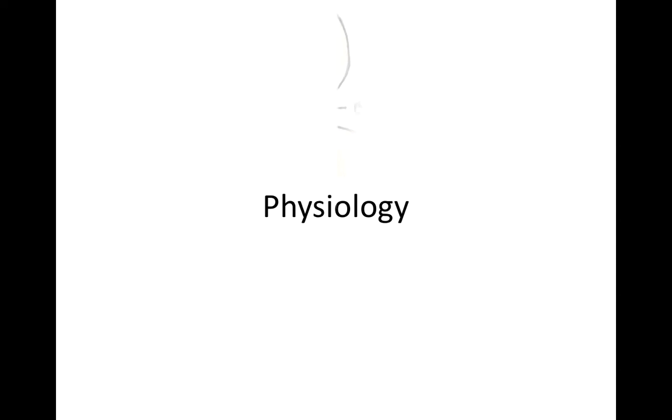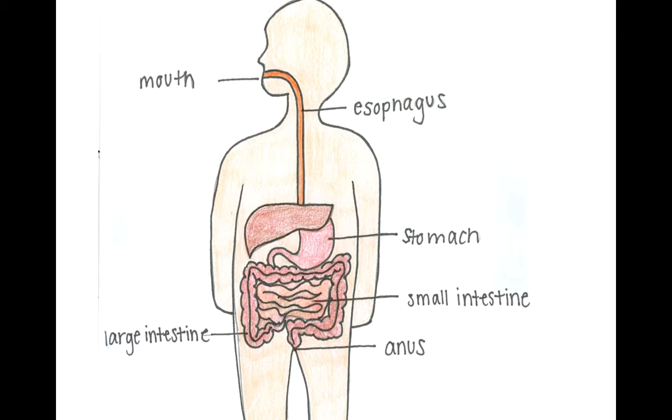Physiology. Now we will cover the normal physiology that would be adversely affected with Crohn's disease. The normal physiology includes the gastrointestinal tract, or the GI tract. The GI tract is a long, hollow tube that extends from the mouth to the anus. The GI tract involves the following organs: the mouth, esophagus, stomach, small intestine, and large intestine, including the cecum, colon,